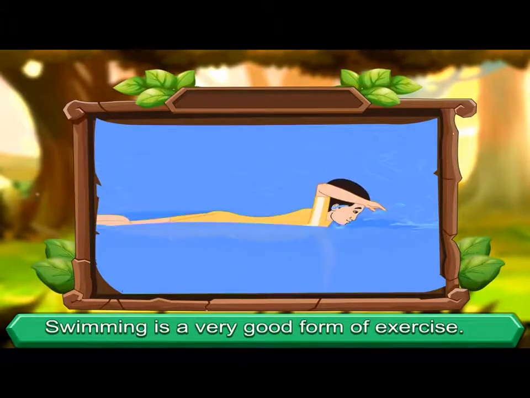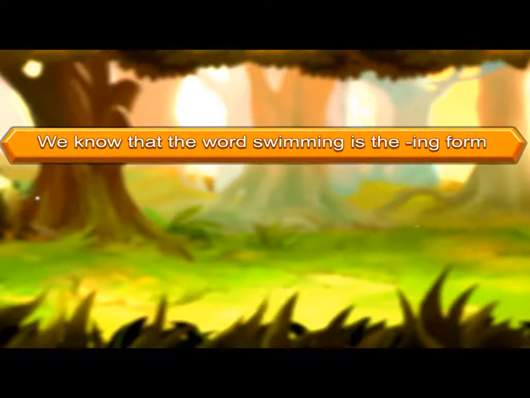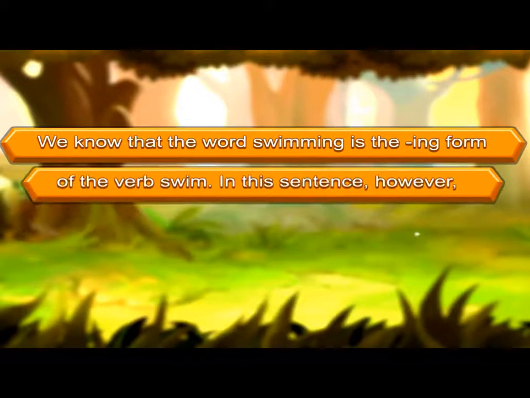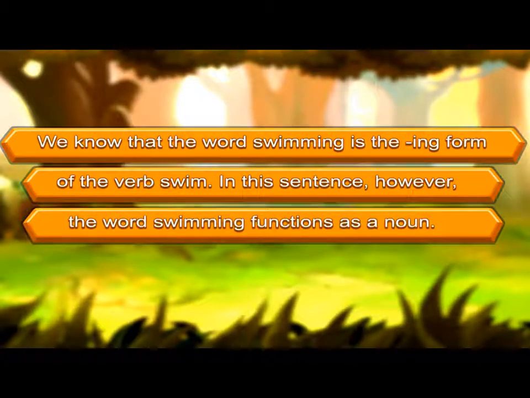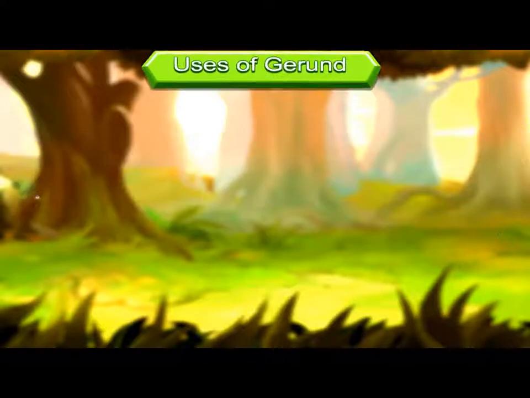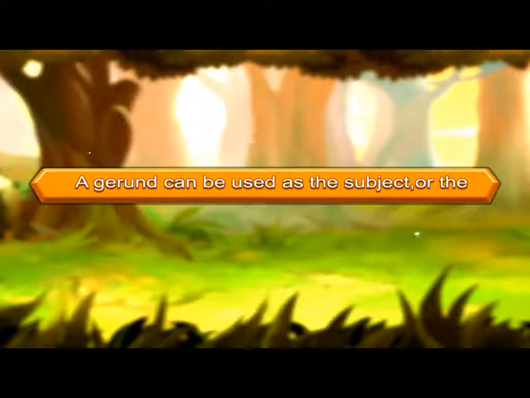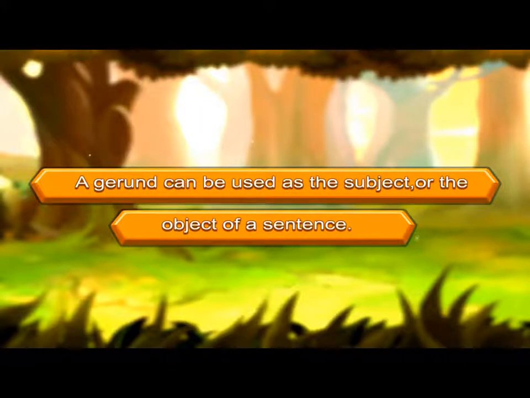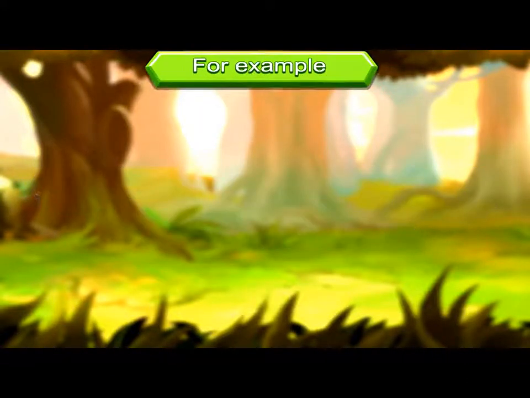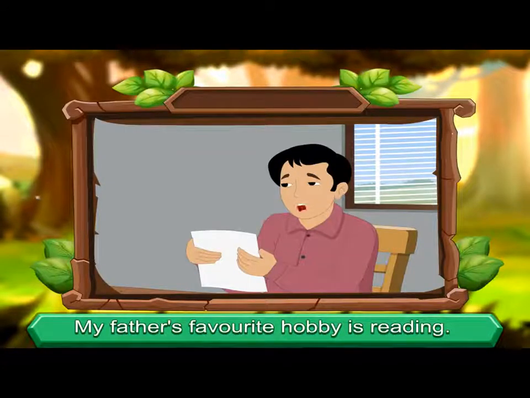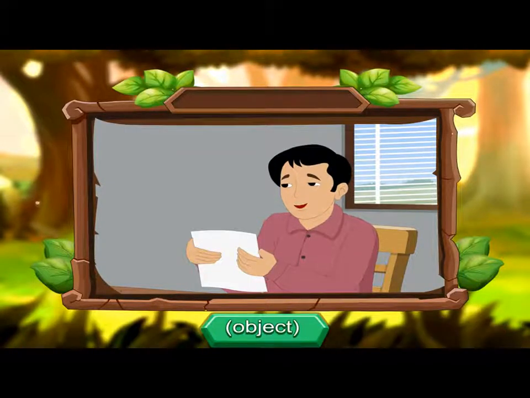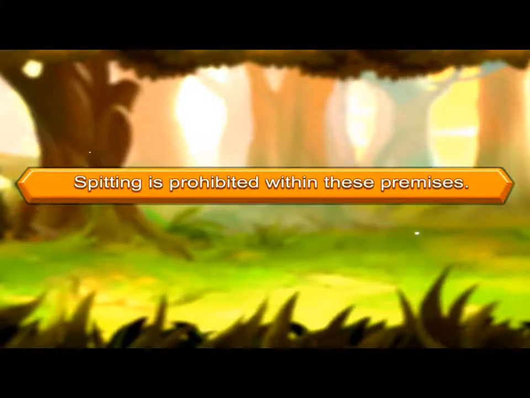Swimming is a very good form of exercise. We know that the word swimming is the ing form of the verb swim. In this sentence, however, the word swimming functions as a noun. Uses of gerund. A gerund can be used as the subject or the object of a sentence. For example, my father's favorite hobby is reading. Object. Spitting is prohibited within these premises. Subject.